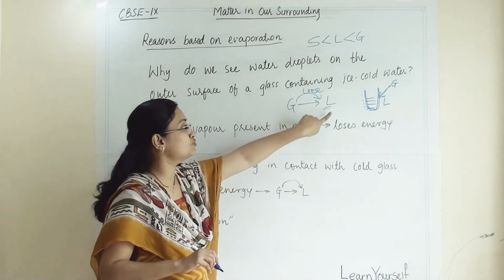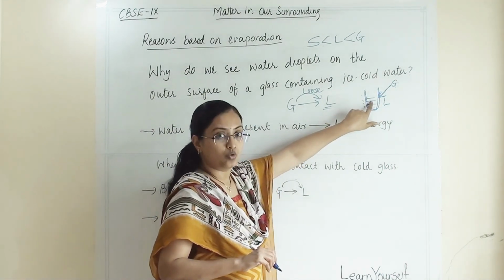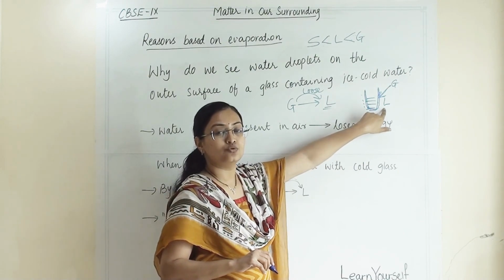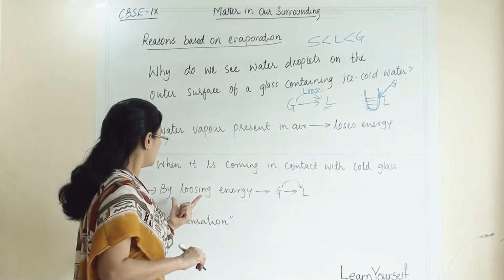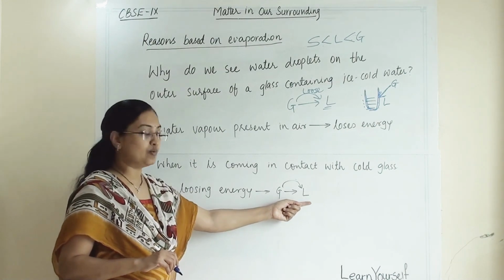So when it comes in contact with a cold surface, it will lose energy and convert its state to liquid.